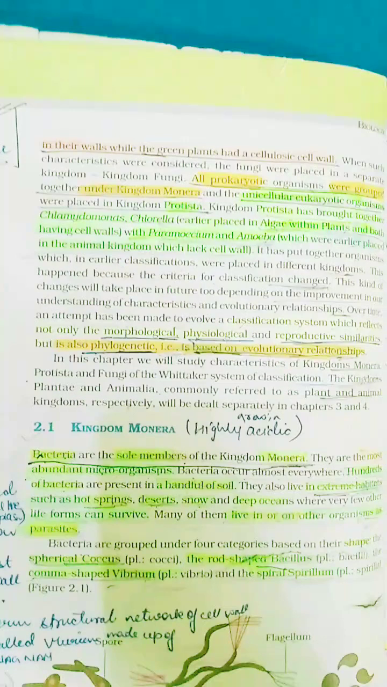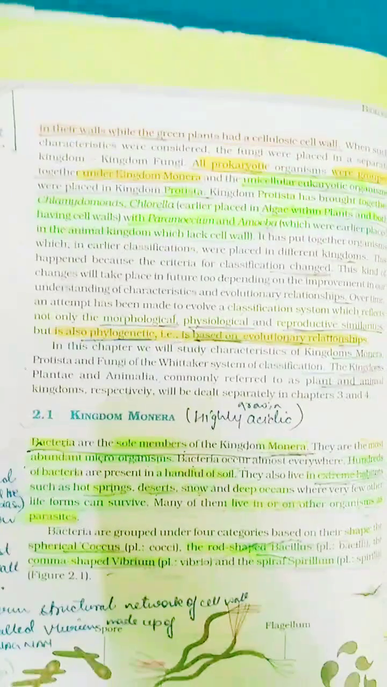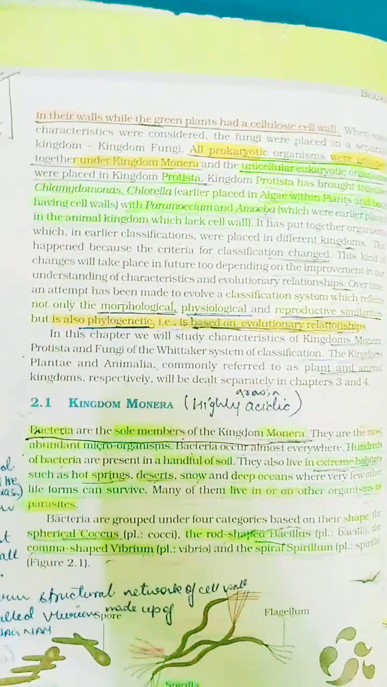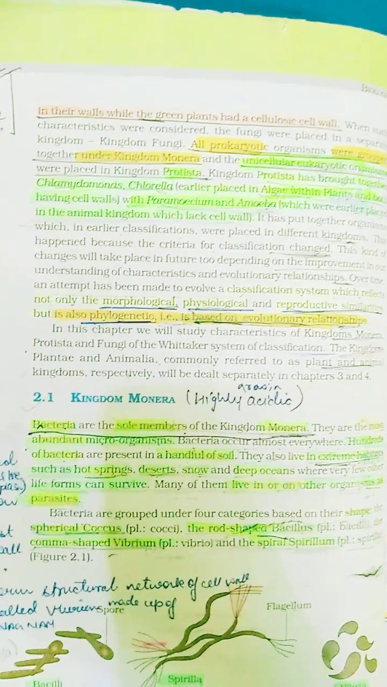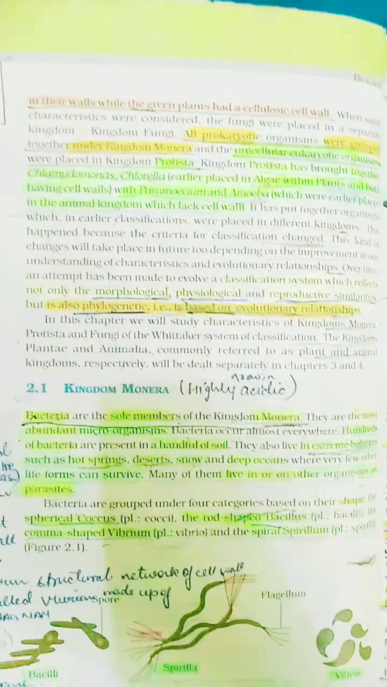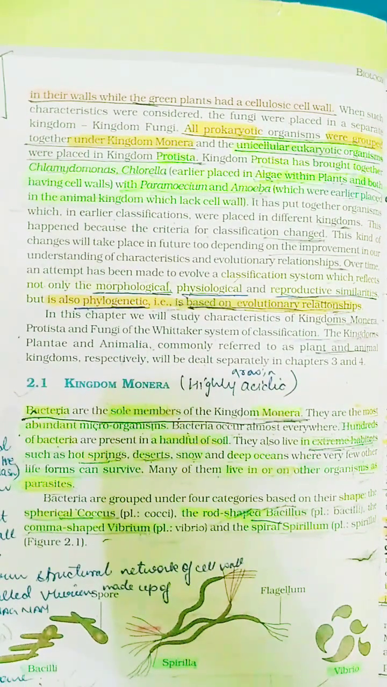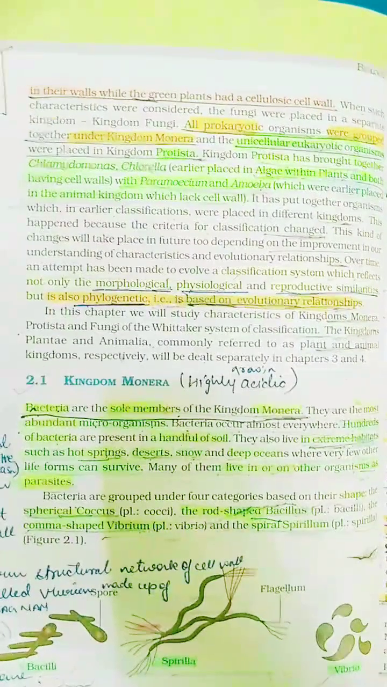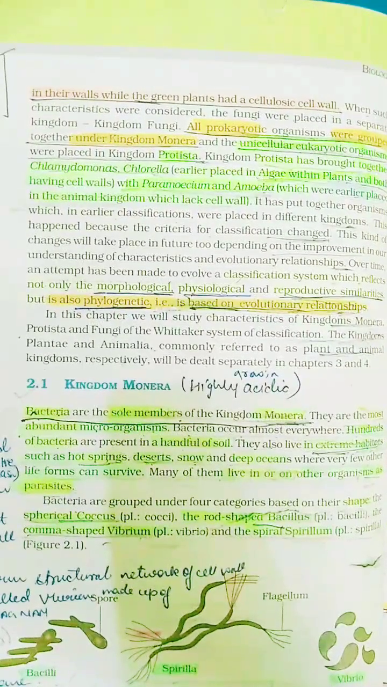This kind of change will take place in future too, depending on the improvement in our understanding of the characteristics and evolutionary relationship. Over time, an attempt has been made to evolve a classification system which reflects not only the morphological, physiological, and reproductive similarities, but is also phylogenetic, that is, based on the evolutionary relationship. In this chapter, we will study characteristics of kingdoms Monera, Protista, and Fungi of the Whittaker system of classification. Kingdoms Plantae and Animalia, commonly referred to as the plant and animal kingdoms respectively, will be dealt with in chapters 3 and 4.